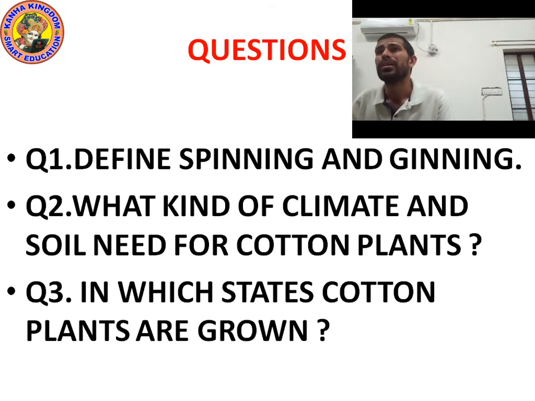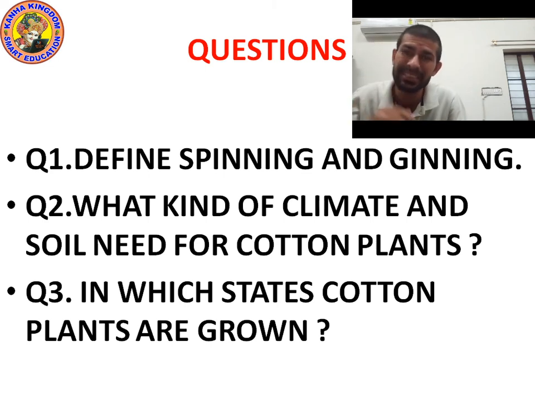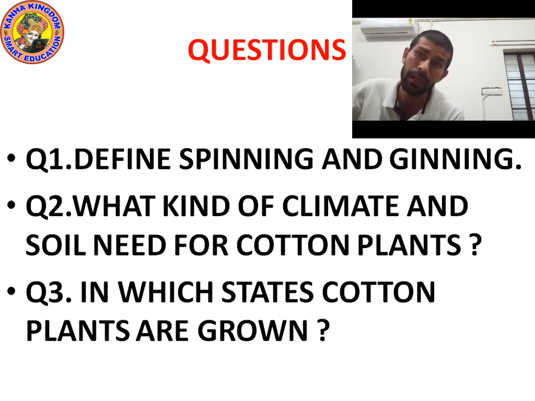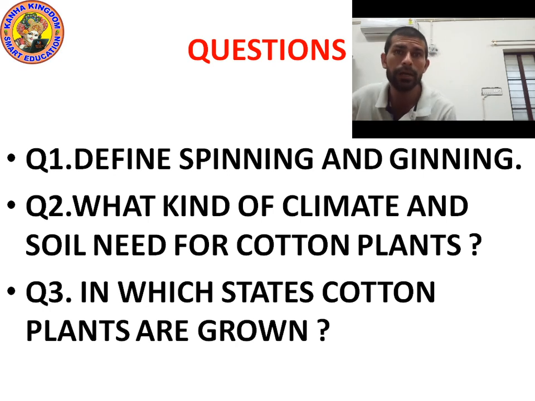Yes. But nowadays we use a machine. The name of the machine is comber machine. This is not given in your book. Only combing is given in your book. So, at first what do we do? From cotton ball, cotton is usually picked by hand. Fibers are then separated from the seeds by combing. This process is called ginning.